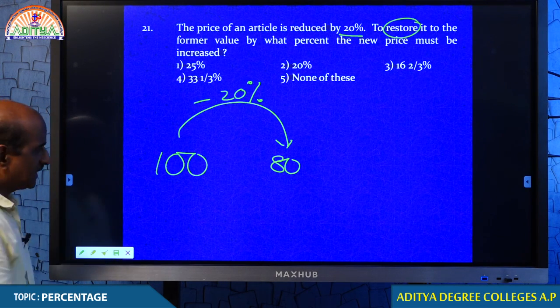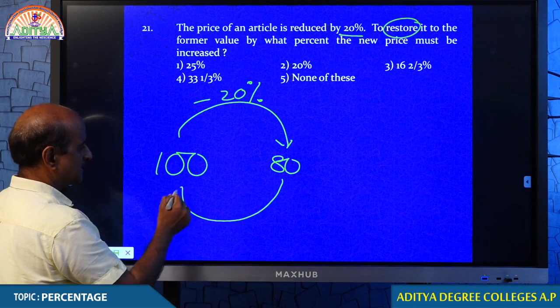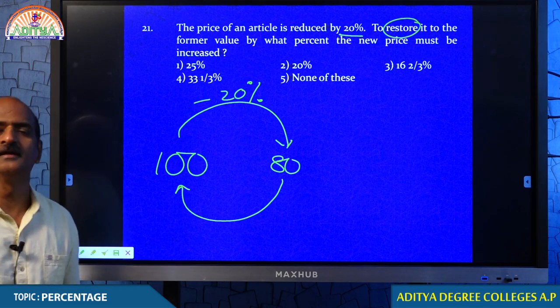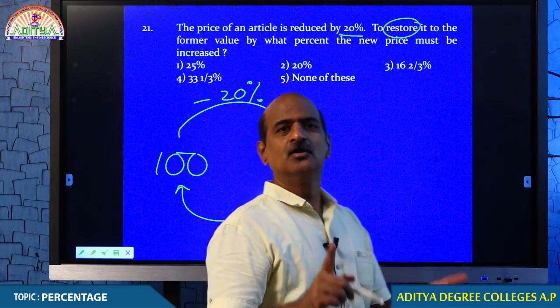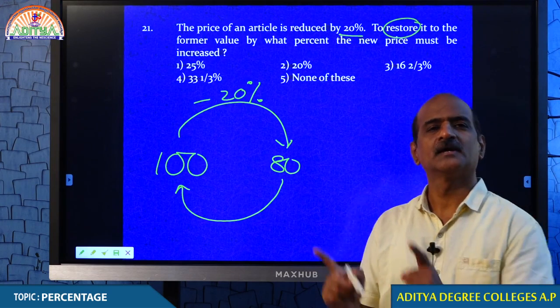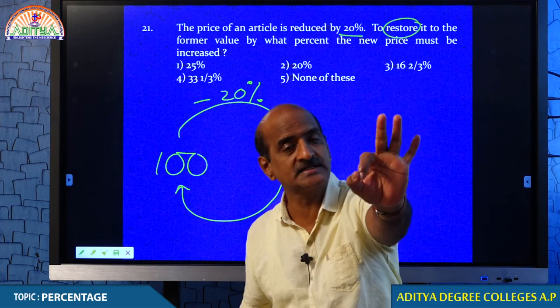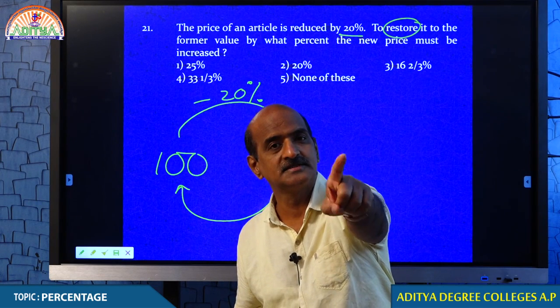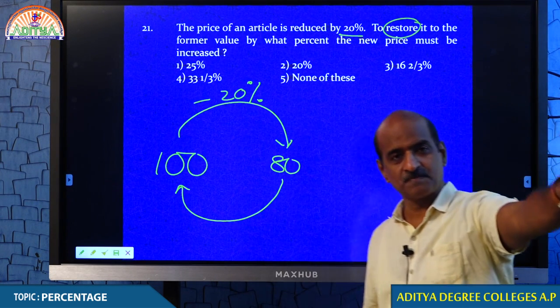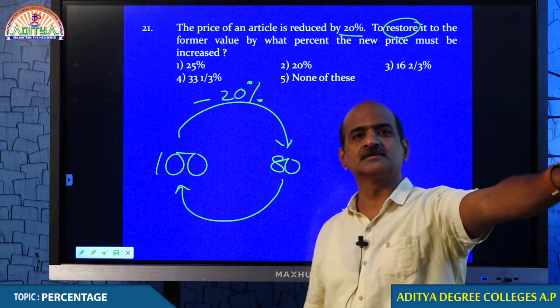If you increase 80 by 20%, do you get 100? Yes or no? No. Because 20% of 80 is 16. It never becomes 100.